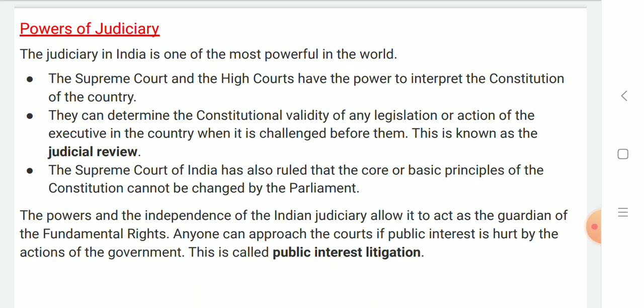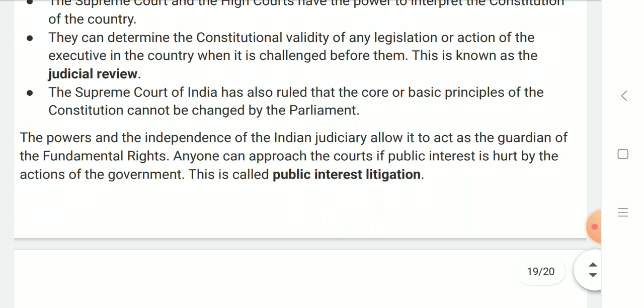The Supreme Court of India has also ruled that the core of basic principles of Constitution cannot be changed by Parliament. The powers and the independence of Indian judiciary allow it to act as guardian of the fundamental rights. Anyone can approach the court if public interest is hurt by actions of the government. This is called public interest litigation. So with public interest litigation, we come to the end of the chapter.